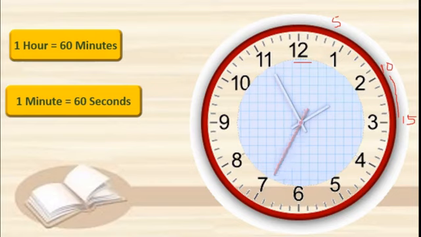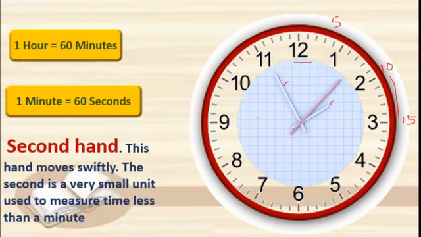Now you can see here a second hand. See, this is a second hand. Got this, students? This is hour hand. This is minute hand. This is second hand. Here 1 minute is equal to 60 seconds. When this second hand takes full one round, then this minute hand changes its position by 1 digit forward.